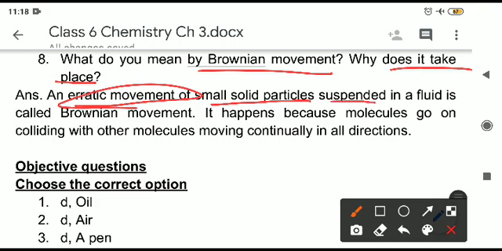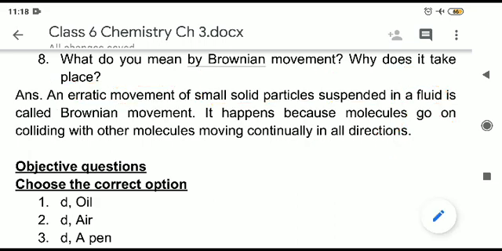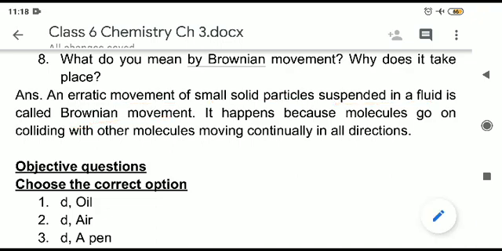These particles are suspended in a fluid. Suspended means they are present in a fluid. A fluid can be a liquid, or a fluid can be a gas also. It means solid particles are moving in the gas or liquid. Normally it is shown in liquid only. So this phenomenon is called Brownian movement. It is an erratic movement of solid particles suspended in a fluid. That is Brownian movement. Why does it happen?